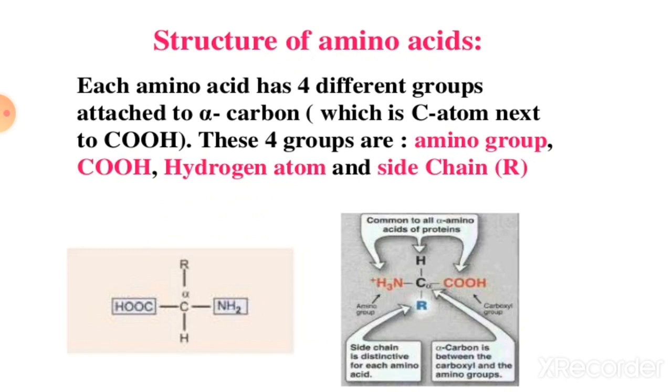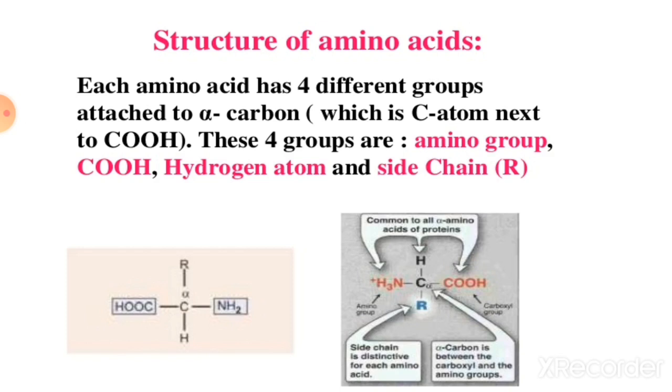Then structure of amino acid. Each amino acid has 4 different groups attached to the alpha carbon, which is the carbon atom next to the carboxylic group.